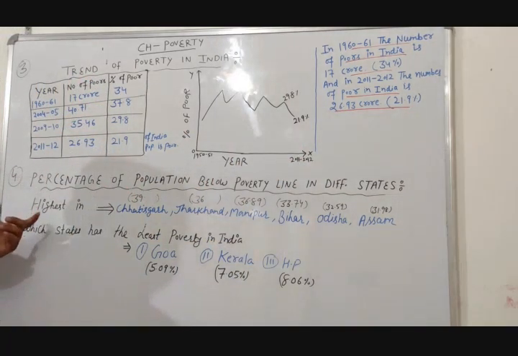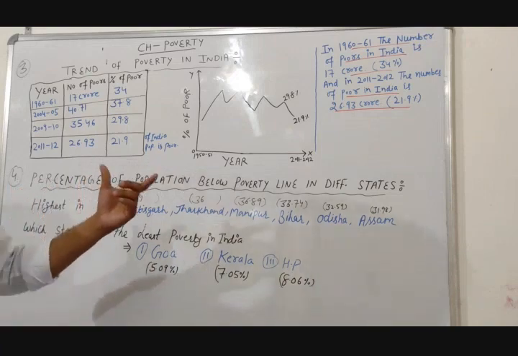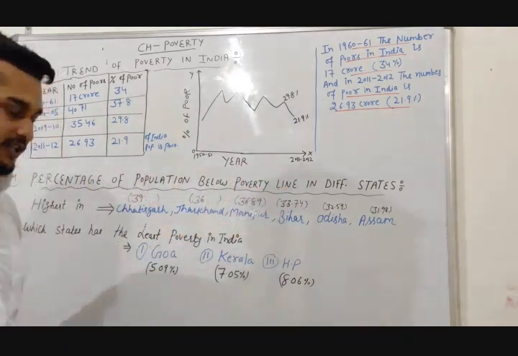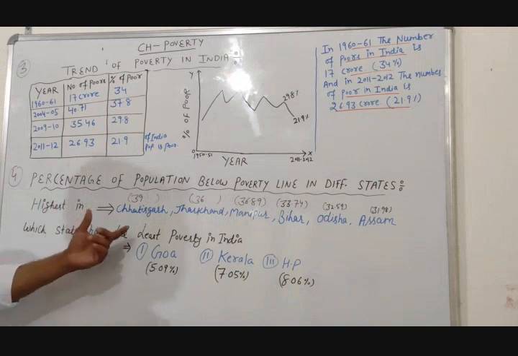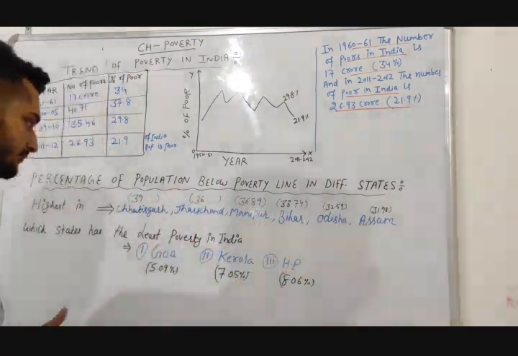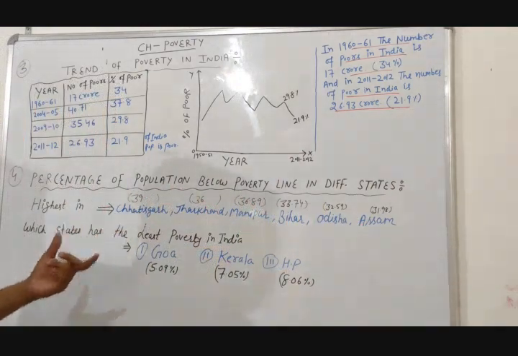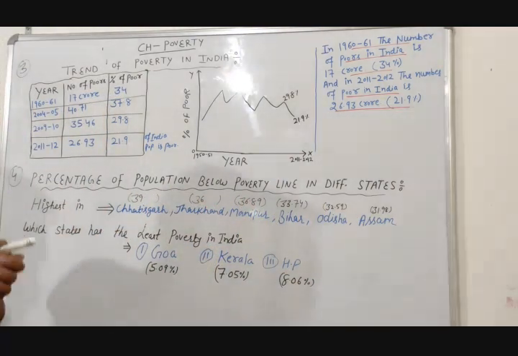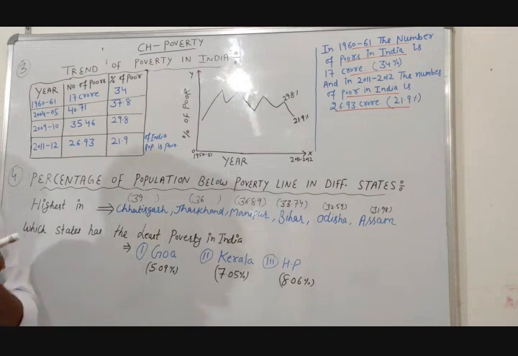Now we are going to discuss the percentage of population below the poverty line in different states. It is highest in Chhattisgarh, Jharkhand, Manipur, Bihar, Odisha and Assam. In Chhattisgarh, nearly 39% of the population is poor.